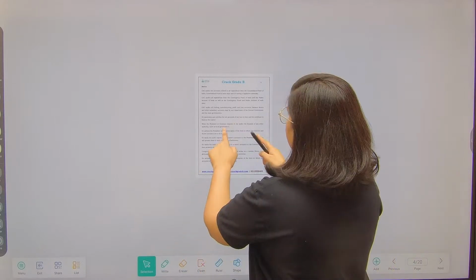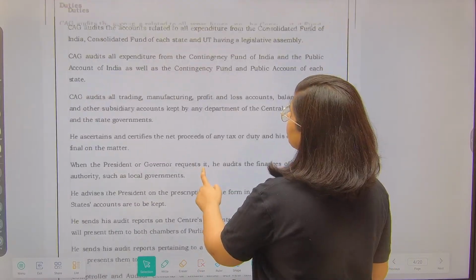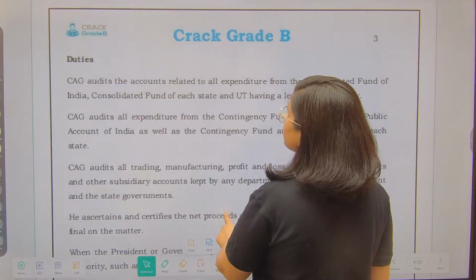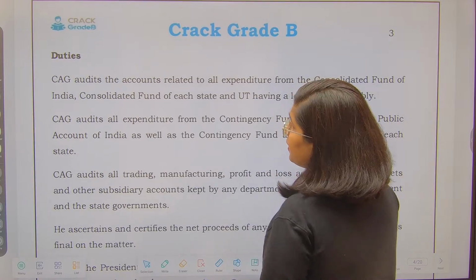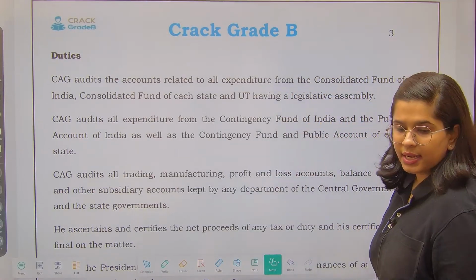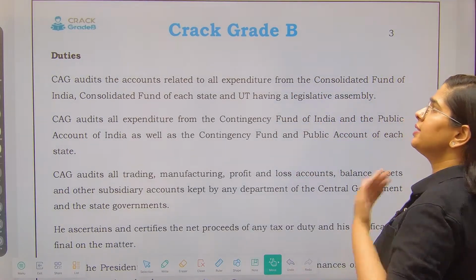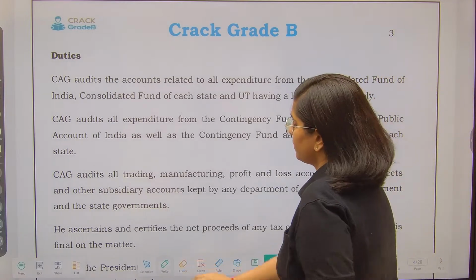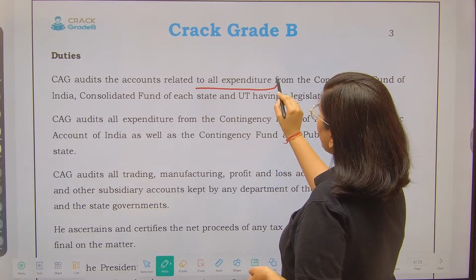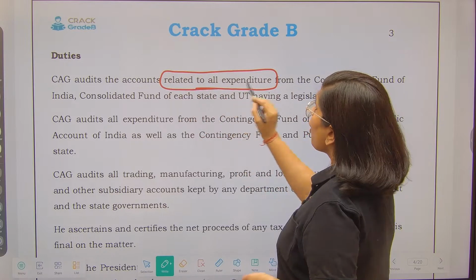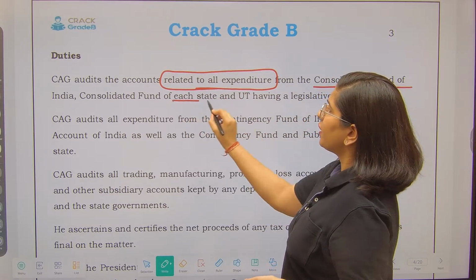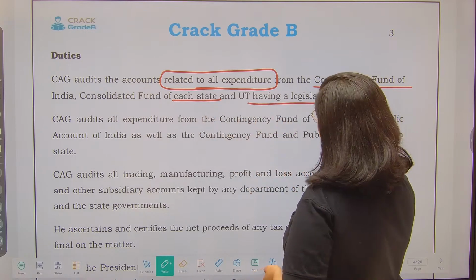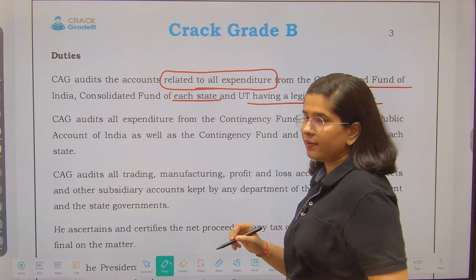Next is duties. What are the duties of the CAG? Let's see them. The CAG audits the accounts related to all expenditures from the Consolidated Fund of India, the Consolidated Fund of each state, and UTs having a legislative assembly.